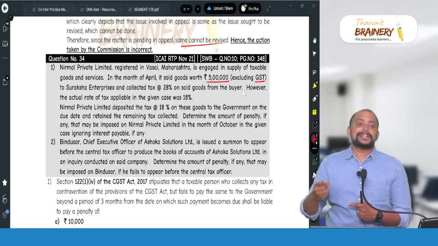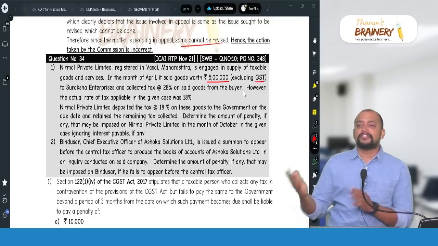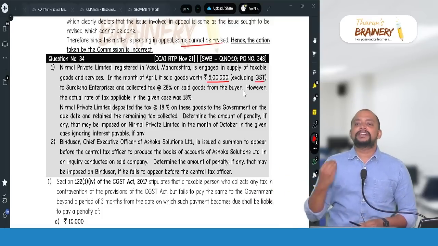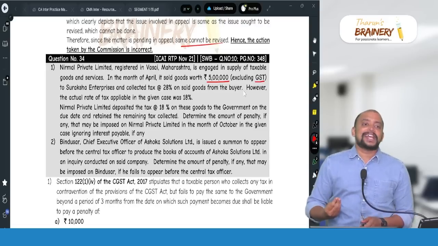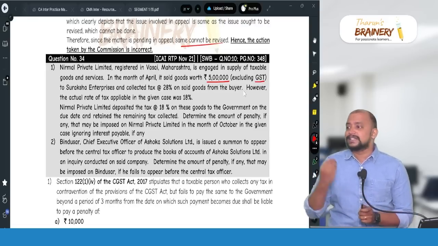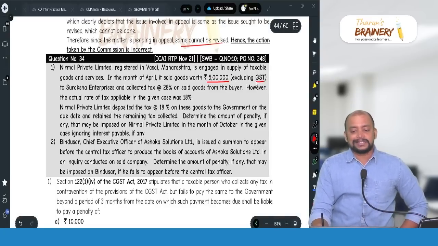So 25,000 under CGST, 25,000 under SGST. So the total penalty will be 50,000. Because the provision of 10,000 rupees or 100% of the tax, whichever is higher, is applicable under CGST. Now if this entire tax is IGST, like that we are taking, because this is the total tax given.